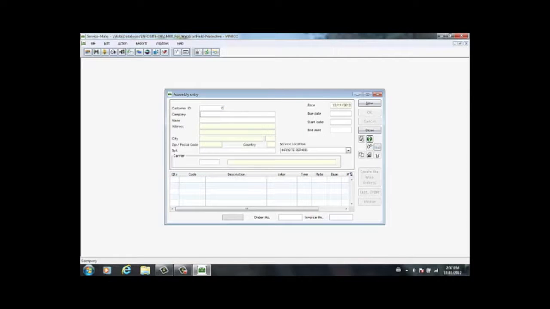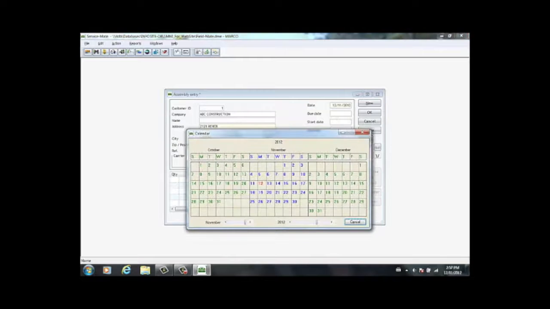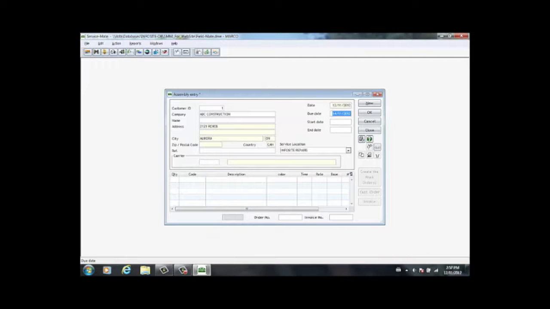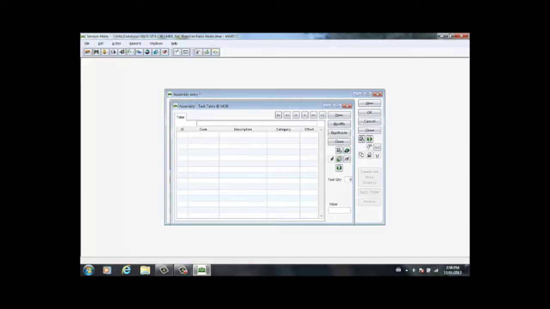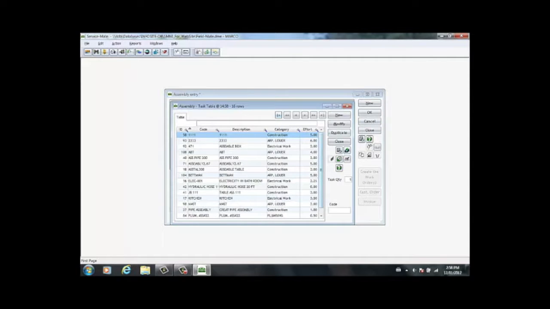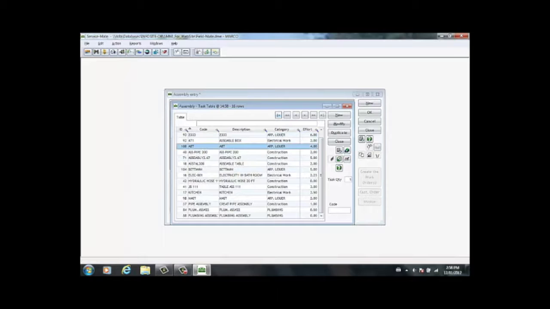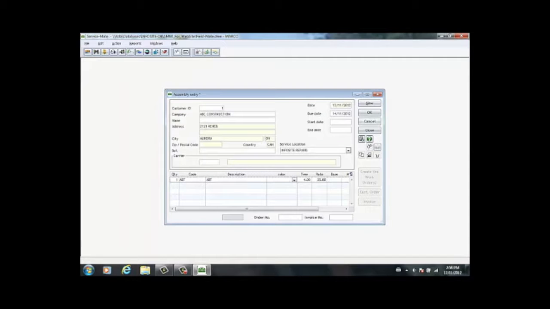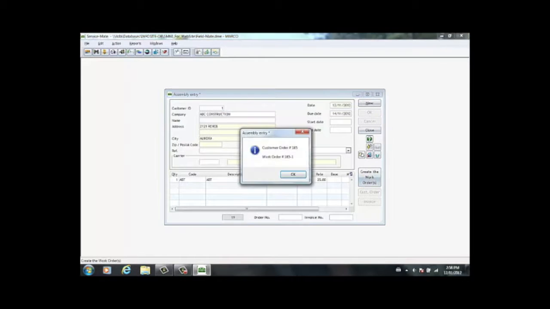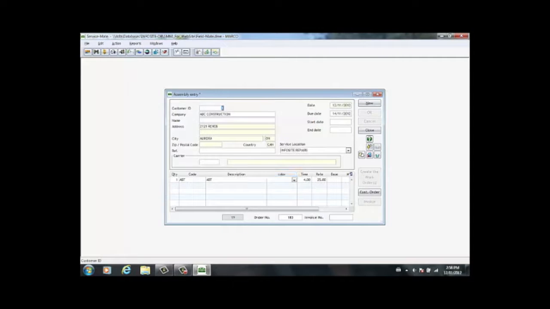I will select the company I've created this assembly for. I can state a due date, and then I will add the task, which is the ABT, which has just been created. I click on OK, and then I will create the work orders. Customer order and work order are now created.